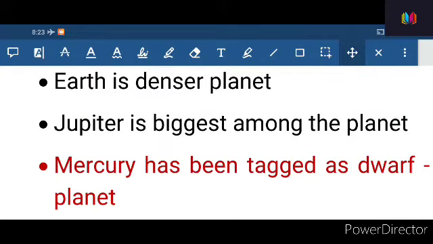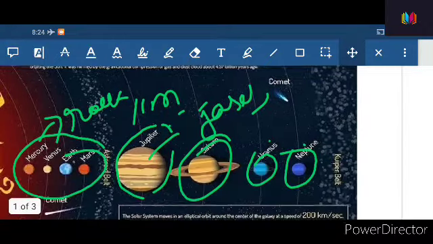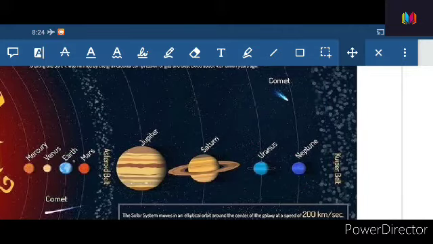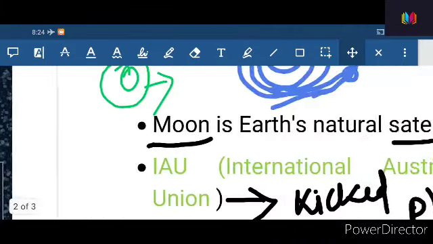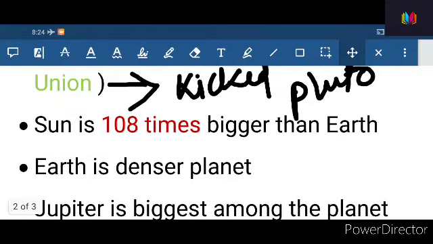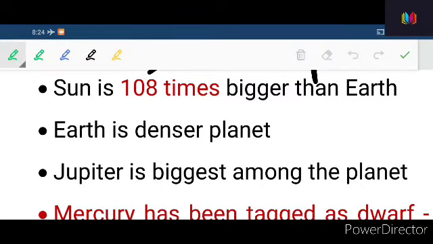Jupiter is the biggest among the planets. Remember this fact. So here we have Jupiter. This Jupiter is the biggest among the planets. Now you can visualize, since it looks bigger than the other planets, right? Now after that, Earth is the densest planet. Remember this fact as well. Earth is the densest planet among the list of planets. Okay, and apart from this, Jupiter is the biggest among the planets.